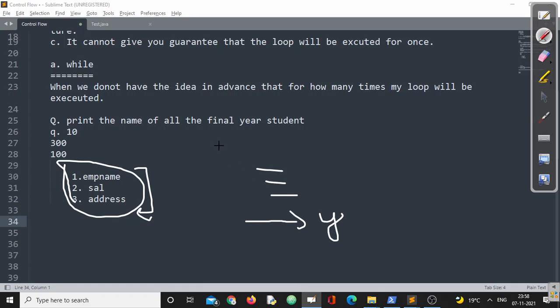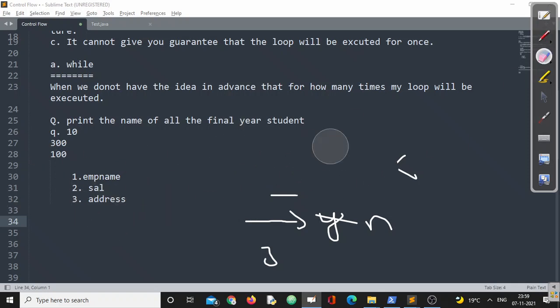If you select yes, then while will continue. If you select no, while will not continue. This is the advantage of while loop, and it is the ideal loop for this particular kind of situation. Make sure you understand this point.